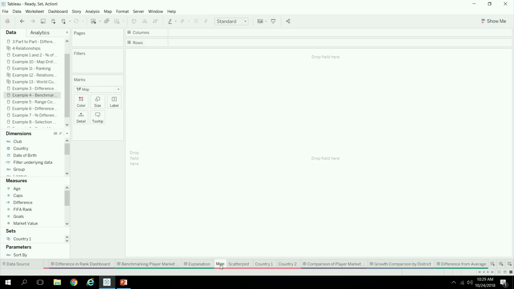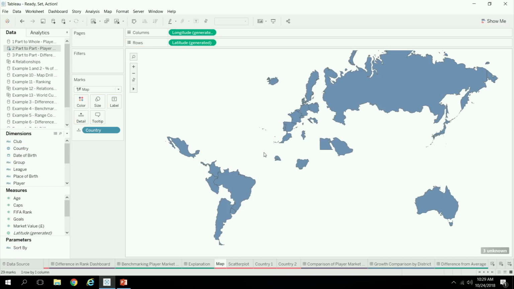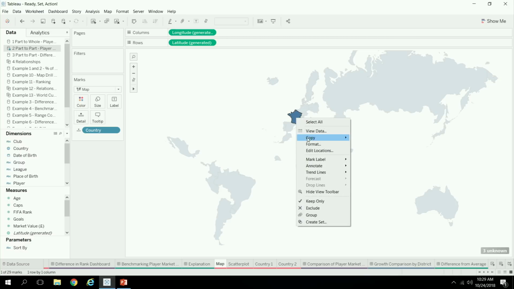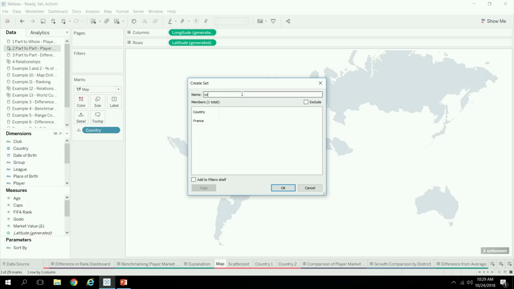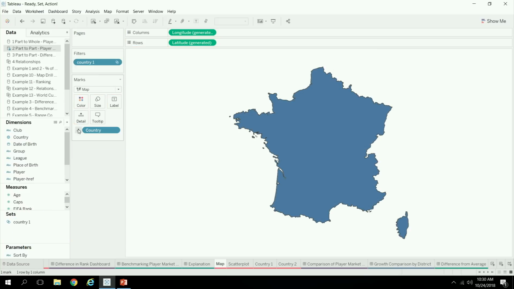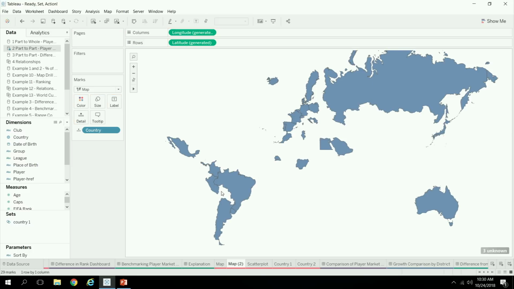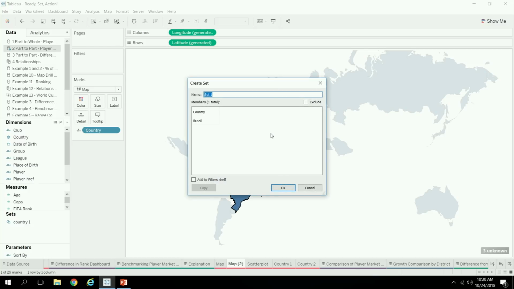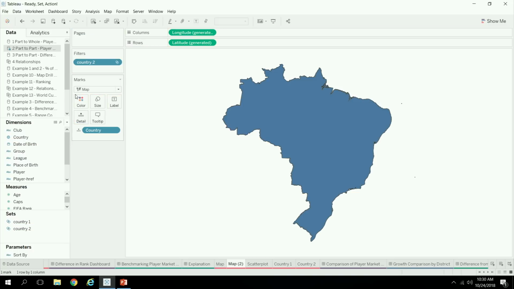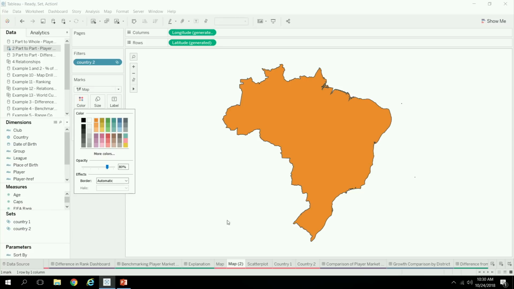All right, let's start with our legend map. If I pick France, let's say, I want to create a set out of this. This will be our country 1. Then let's drop this on the filter shelf, and then let me duplicate this and make another one for country 2, so let's say Brazil. That becomes country 2. Then I'll put that on the filter shelf here and make this one orange. So these are our two legends.